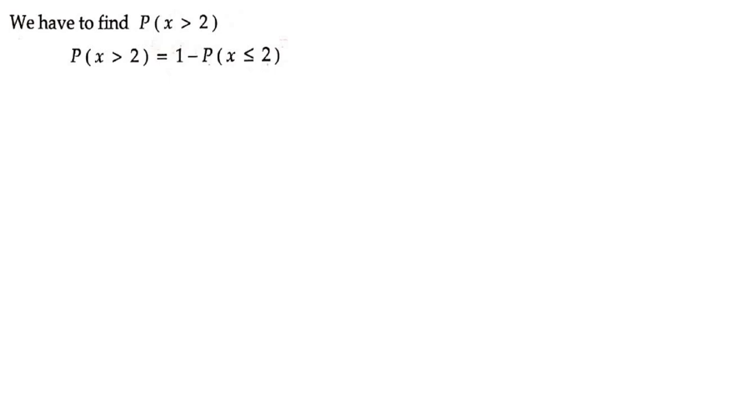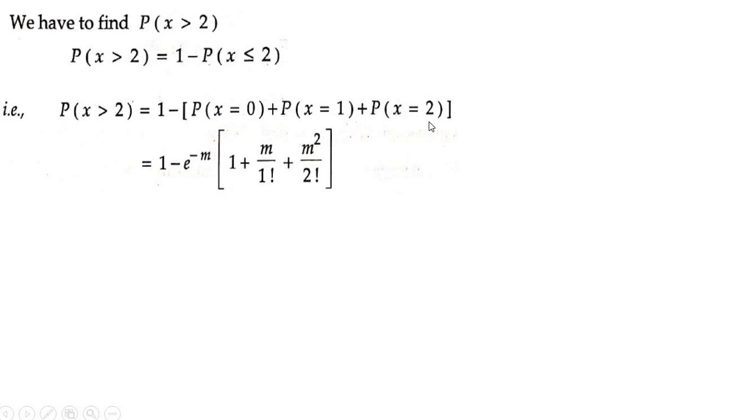It's very large, right? So it's better we write P of x greater than 2 as 1 minus P of x less than or equal to 2. P of x greater than 2 is equal to 1 minus P of x less than or equal to 2. Less than or equal to 2 means what? P of 0, P of 1 and P of 2.